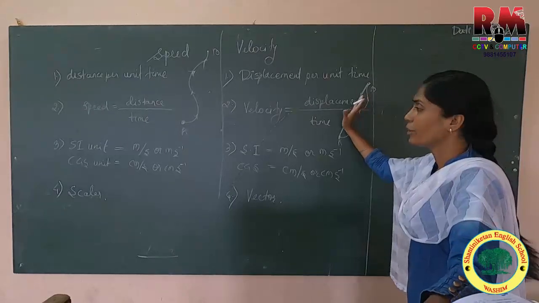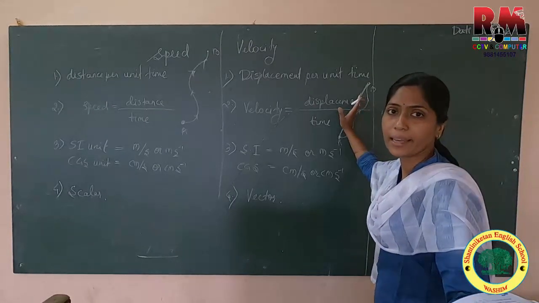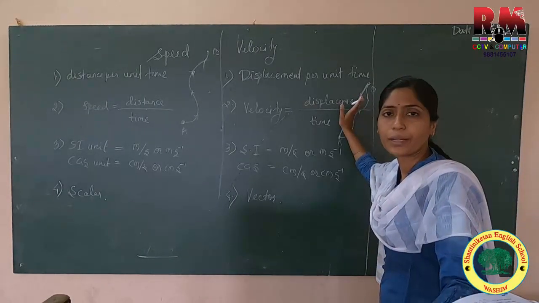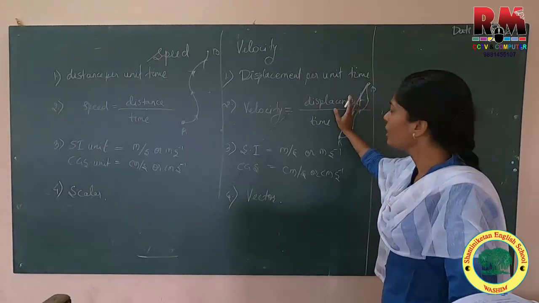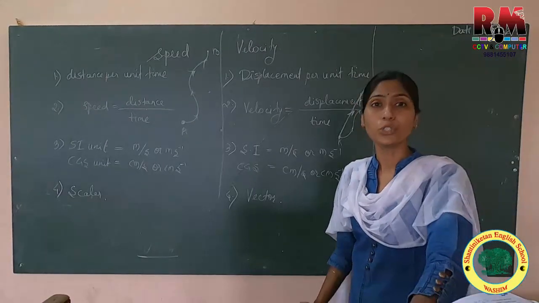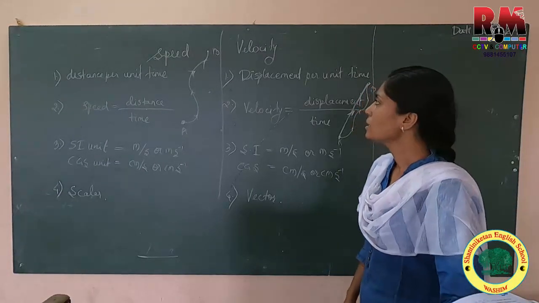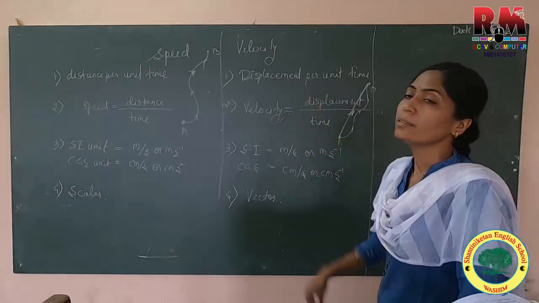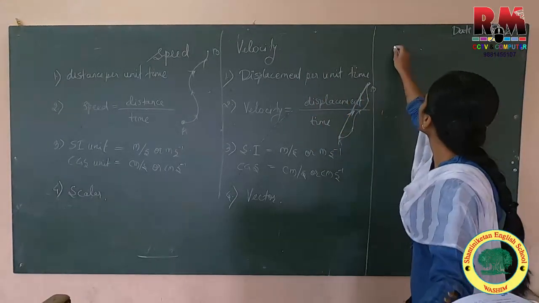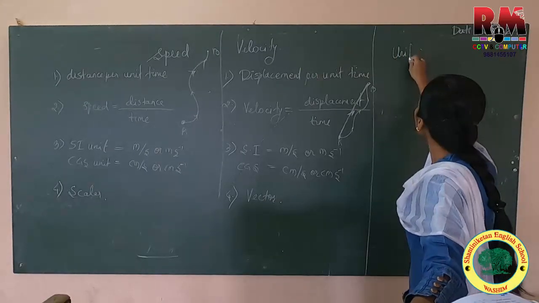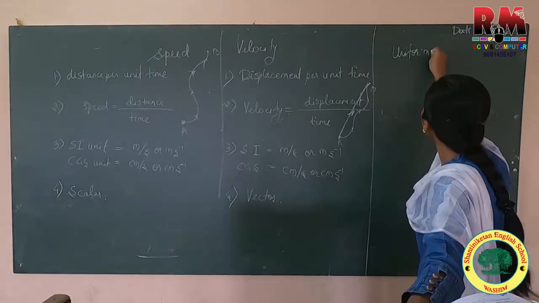It shows only one direction, from initial to final position, and the shortest distance. Still, it is telling you the motion of the object. Speed and velocity will have different kinds of motion, like uniform motion.